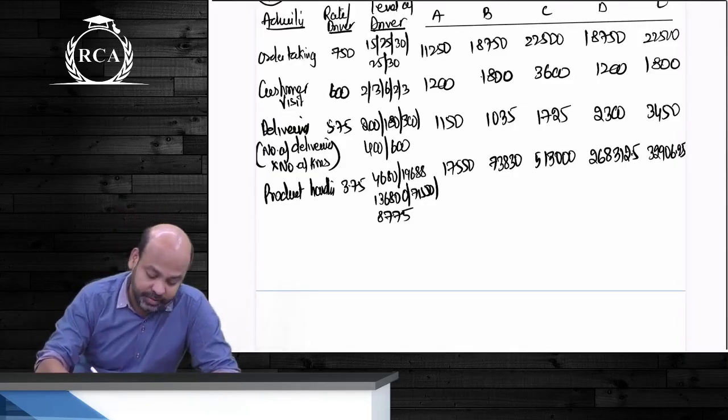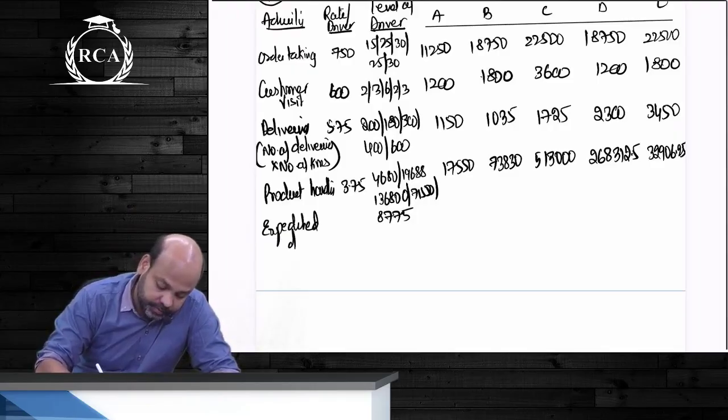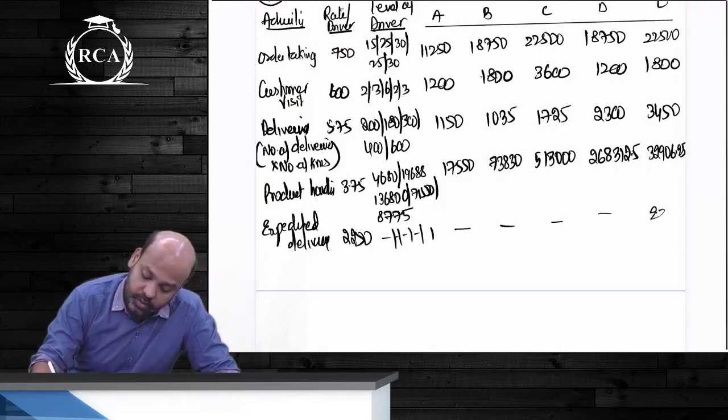Next beta, expedited deliveries guys. 2250. Only one case. 2250.